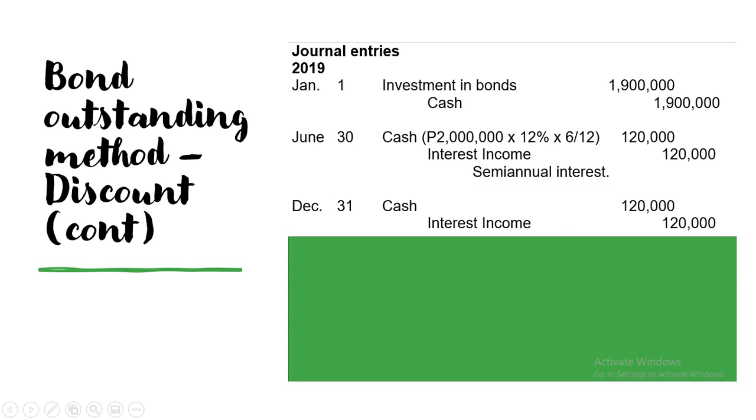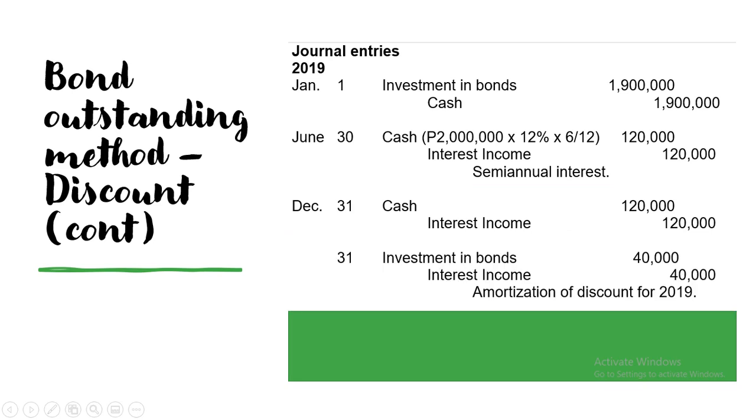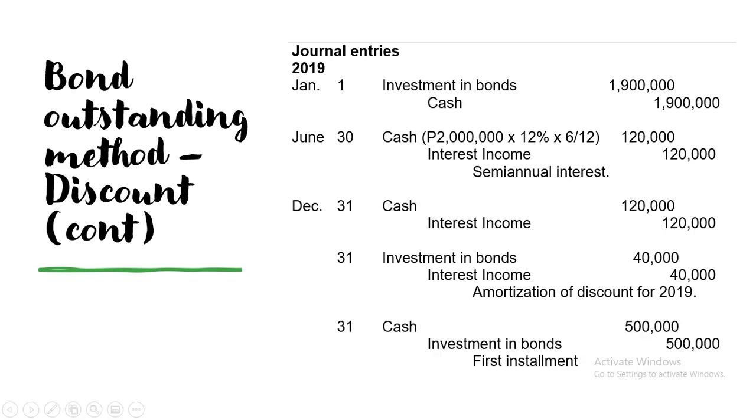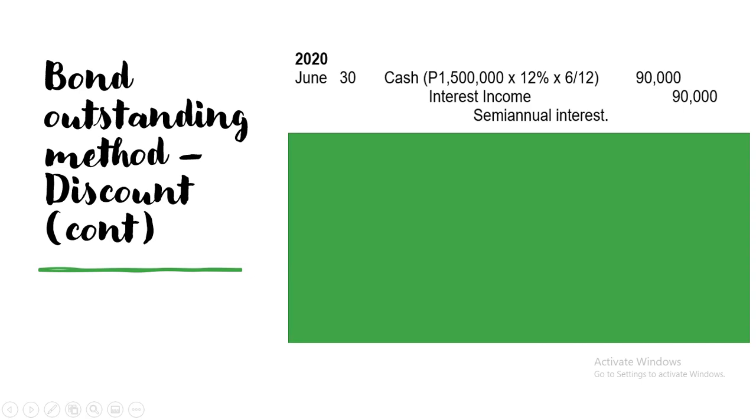And then, additional na po, no, na semi-annual interest na 120 and the amortization of the discount. So, you debit investment in bonds for 40 and since this is discount, it would increase the amount of interest income to 40,000. And syempre, since this is serial, no? Serial bonds, so meron siya first installment, 500,000. Ayan. And for 2020 naman, so, record the June 30 semi-annual interest.